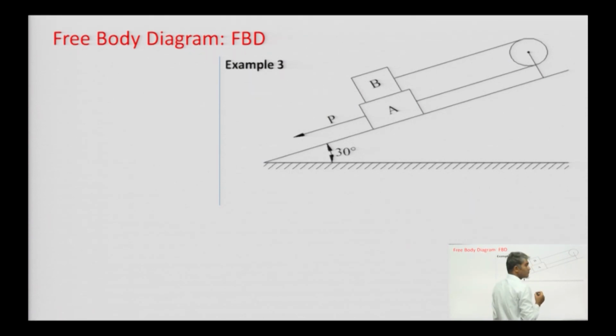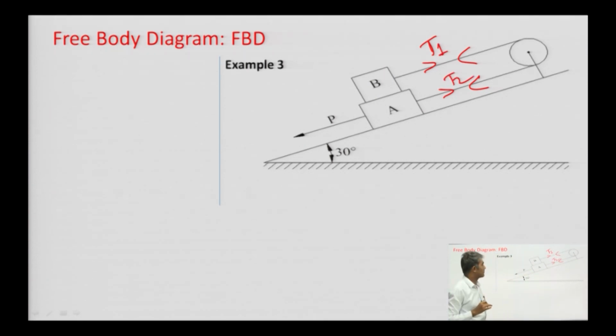If we want to make the free body diagram, then as I have told you, because this is a string, make T1 and T2 over here. Again I am repeating, if there is zero friction, then both values will be the same, T1 equals T2. If there is friction, then the ratio T1 by T2 can be calculated with the help of e to the power mu beta, as I have explained.